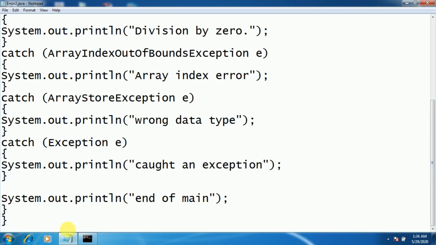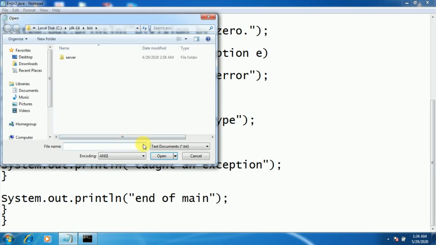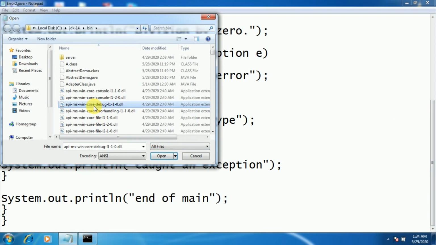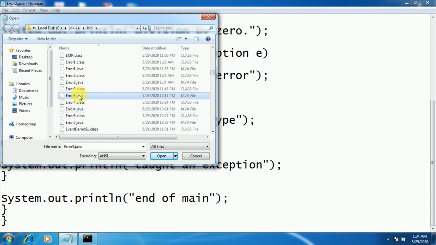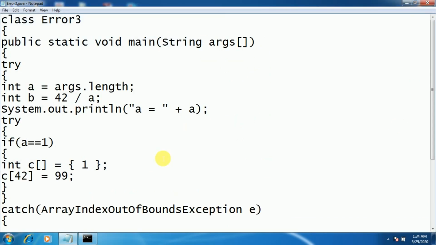So now it is also possible to include a try block within another try block, which we call a nested try block. Now we'll see the demonstration of nested try block, how exactly it works. For this program, whatever we have written requires command line arguments to be passed to the program. Command line arguments are nothing but the arguments which are passed during the execution of a program.